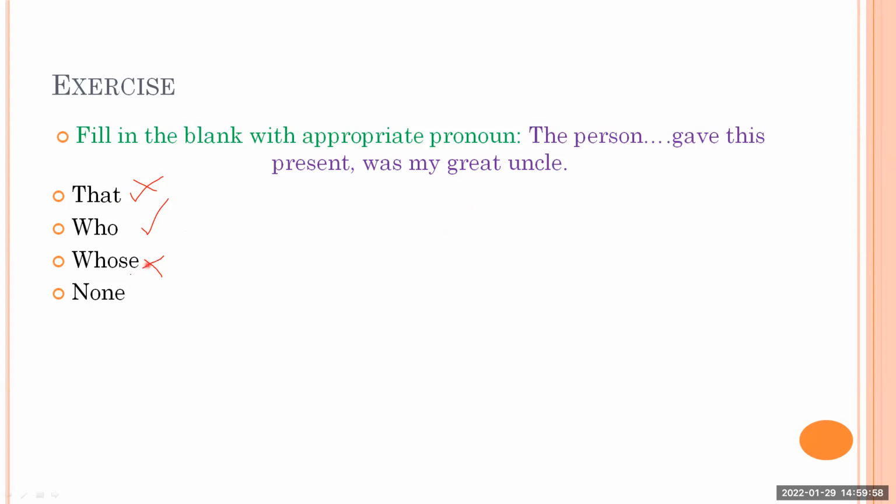We don't say like this. None. The person none, that is no option here. So therefore, what sounds right? Here you people can go like this and choose the correct one. So the person who gave this present was my great uncle. This way it sounds right, and that is the correct answer. So all you people told me right that who is the answer.